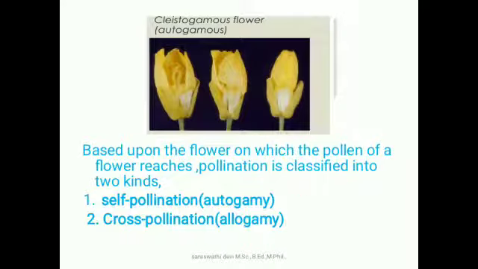Here, the given flower is a cleistogamous flower, that is autogamous, that means self pollinating flowers. So, based on the flower on which the pollen reaches for pollination, it is classified into two kinds. First one, self pollination, otherwise known as autogamy. Second one, cross pollination, otherwise known as allogamy.